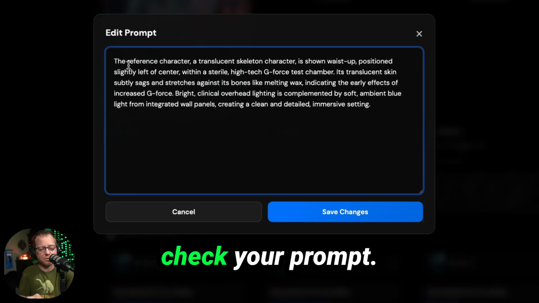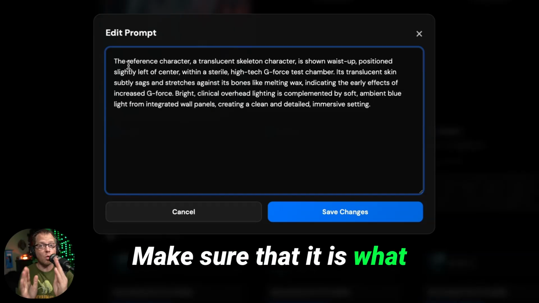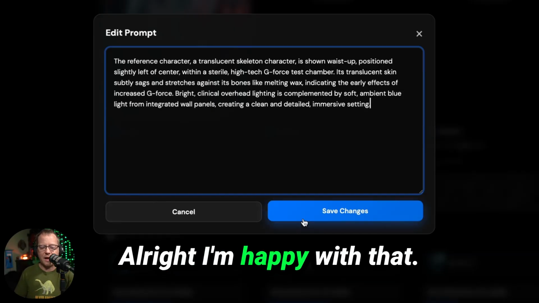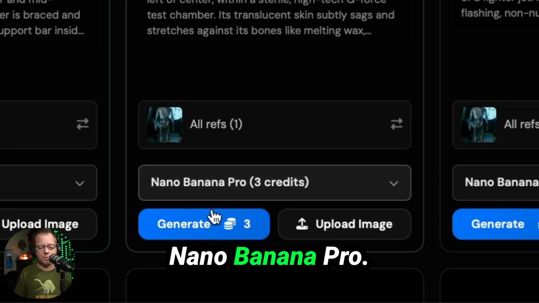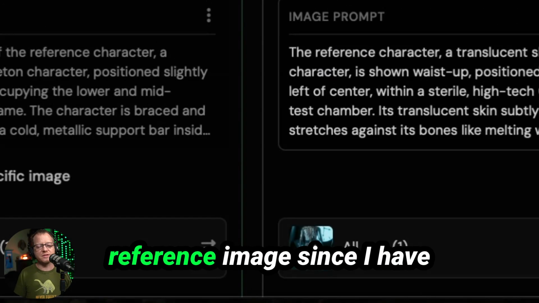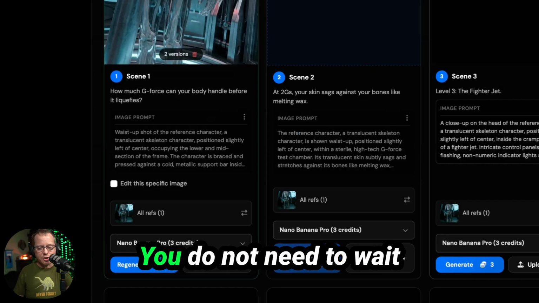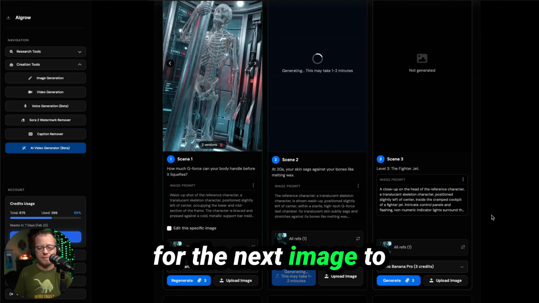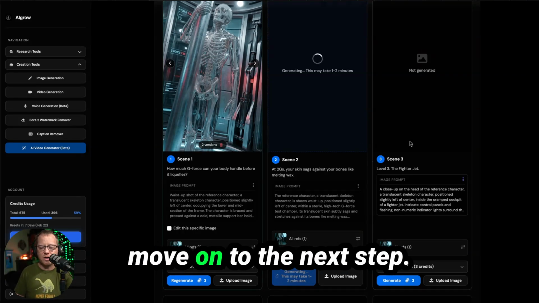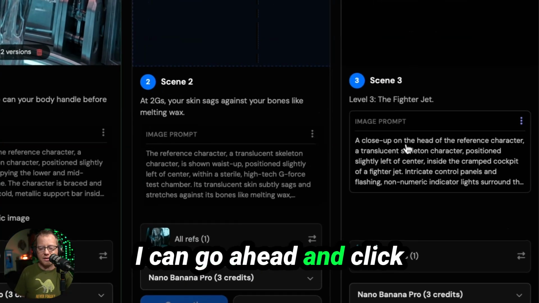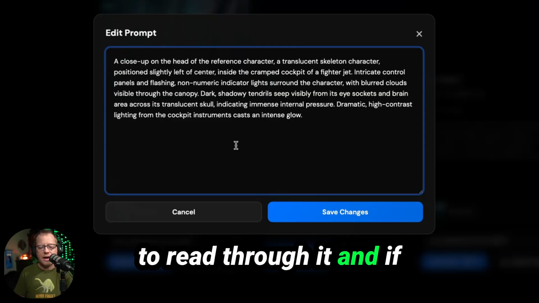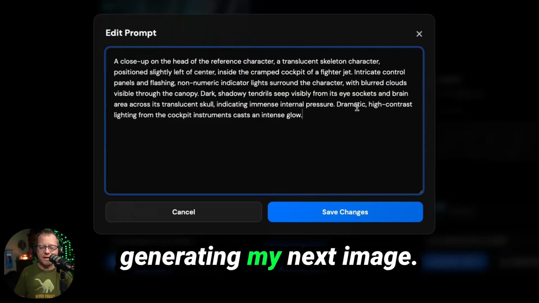Just like before, double check your prompt. Make sure that it is what you want it to generate. All right, I'm happy with that. I'm gonna pick Nano Banana Pro. I'm just gonna use the same reference image since I have 1 character, and I am going to generate my second image. And you do not need to wait for the next image to be done generating to move on to the next step. I can go ahead and click on this image prompt, read through it, and if I'm ready, I can just start generating my next image.